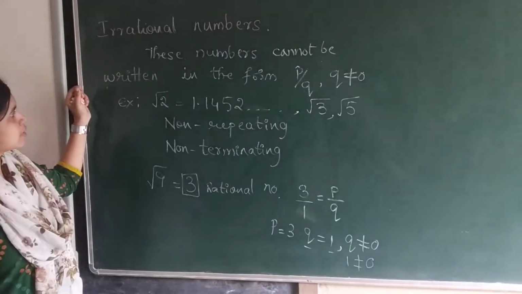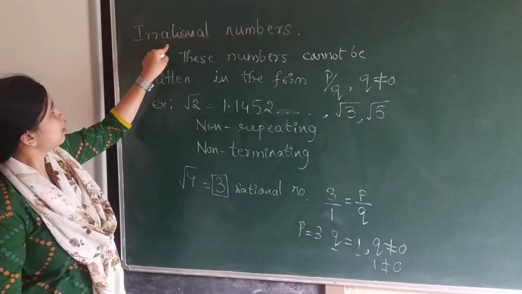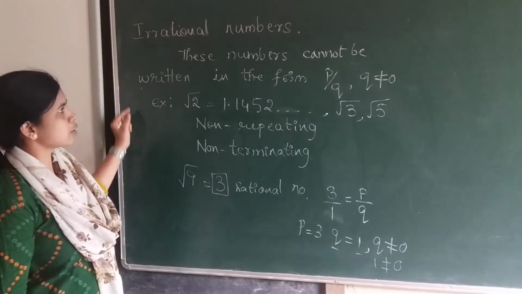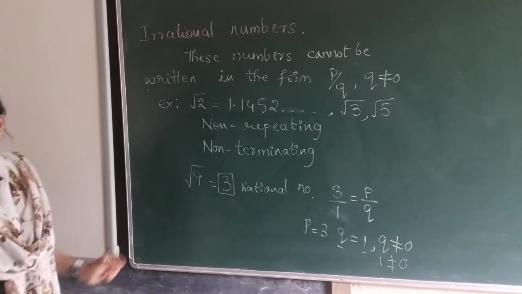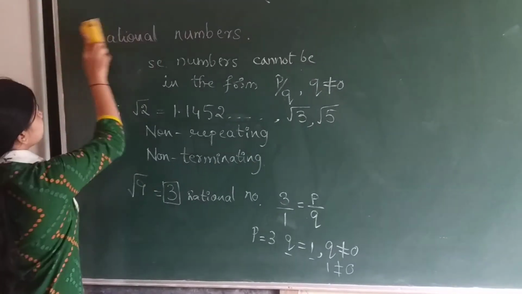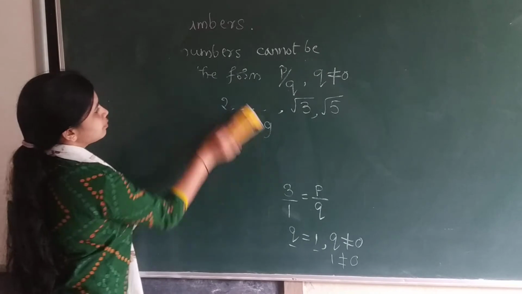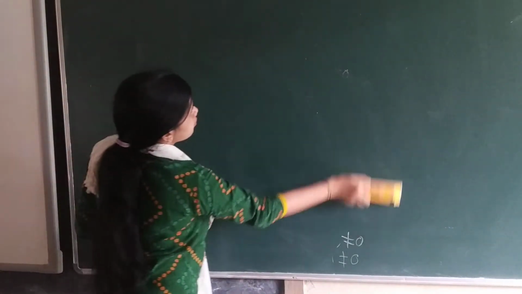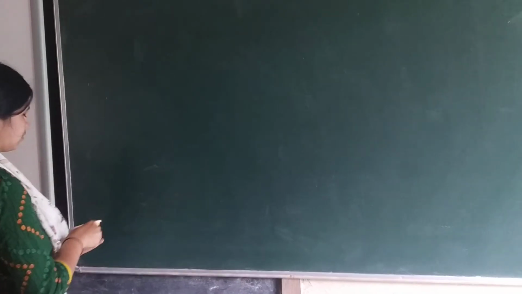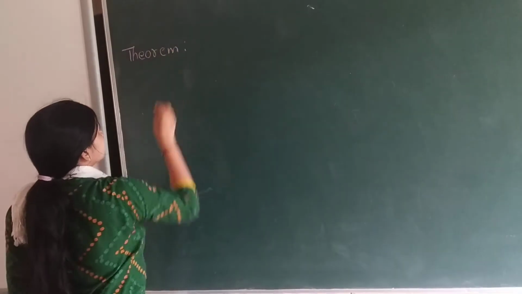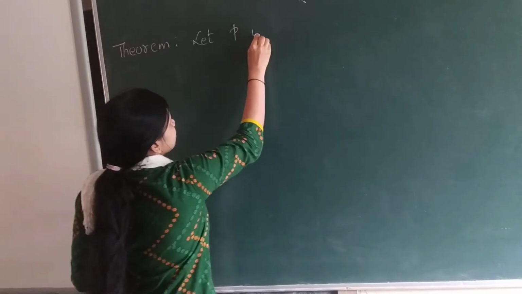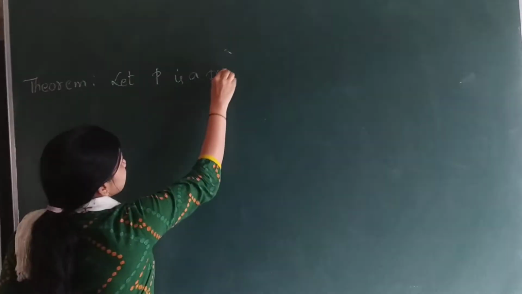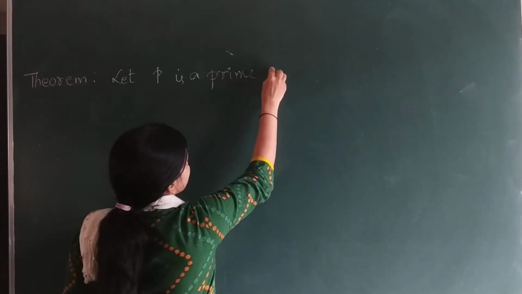This is the simple knowledge about irrational numbers. By using this knowledge, we have to prove one theorem, that is the irrationality theorem. The theorem says: let p be a prime number.